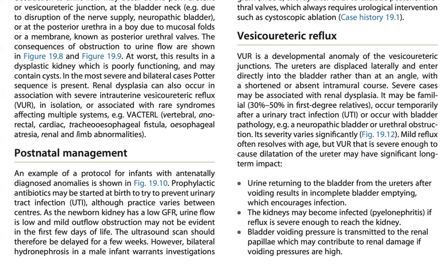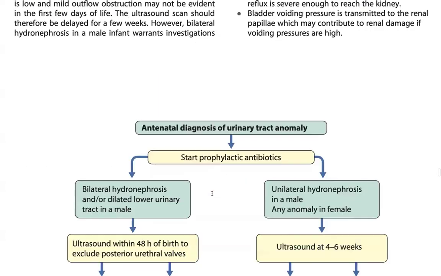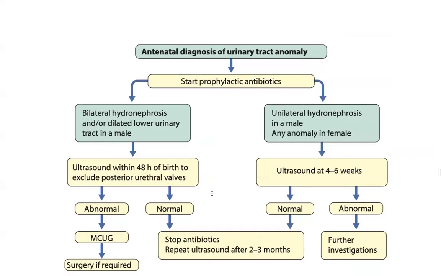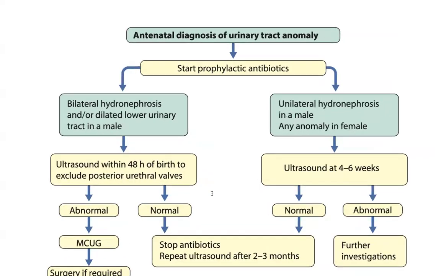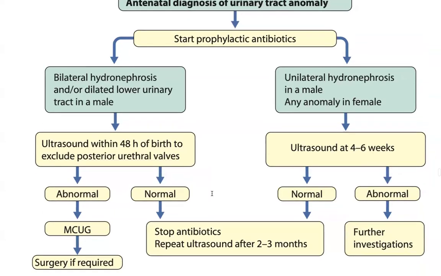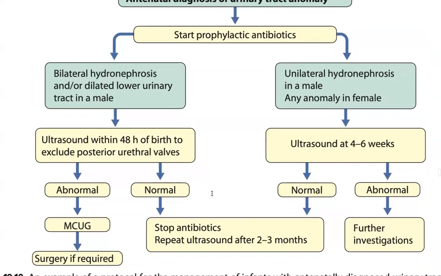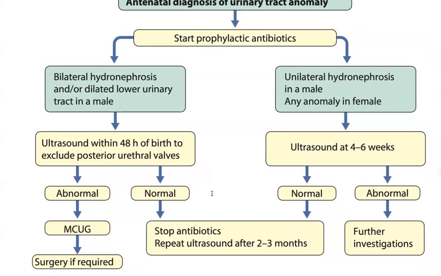Bladder voiding pressure is transported to the lymphatic, which may contribute to the damage if voiding pressure is high. Diagnosis of the anomalies starts with antibiotics. Dilated hydronephrosis and dilated lower units are seen as a sign of reflux, to exclude procedures of walls of normal and CG surgeries as well.